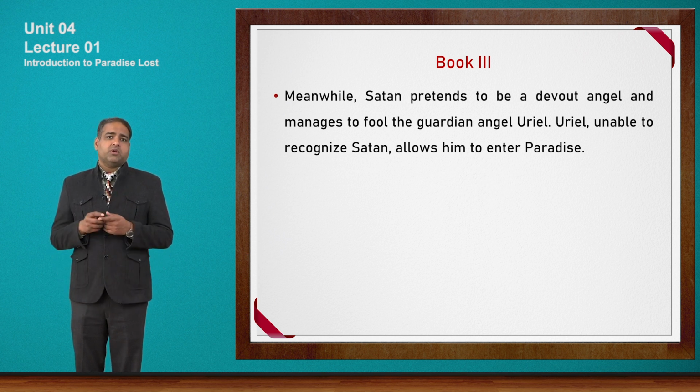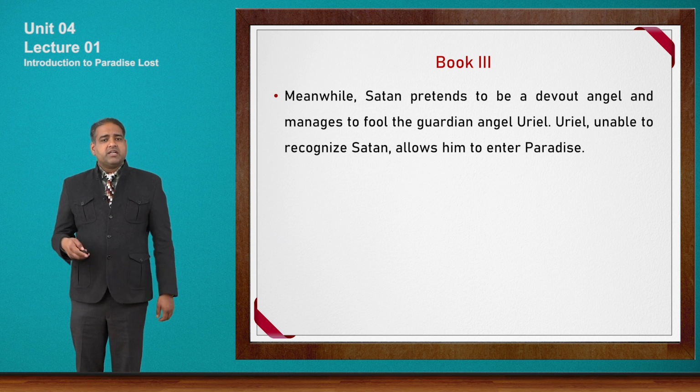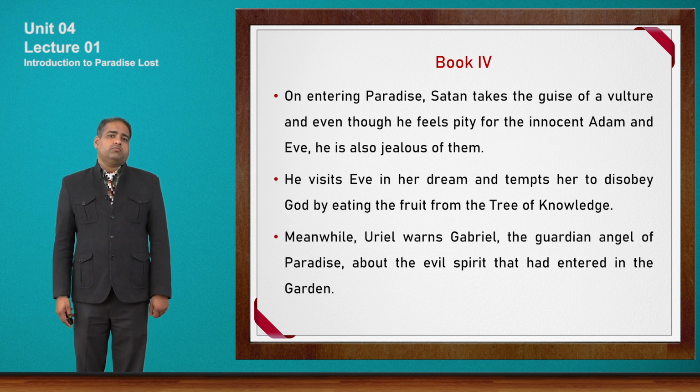Now what happens? There is a guardian angel of paradise, Uriel, and Satan was able to befool Uriel, and this is how he enters into paradise. So with this, book 3 ends. Let us now move to book 4. Now what is book 4?